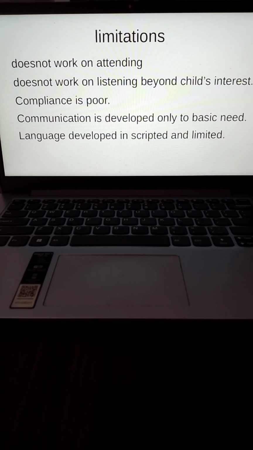Similarly, the language that is developed, especially when you teach in a structured, scripted way, is many a time scripted. Basically, the child understands in that scenario, with that storybook, with that pretend play, what he or she is supposed to say. But once you move out of that place, they're not able to do it. Say, for example, if a story is created and there is a doll sitting in the car and riding, and you ask where is the doll sitting, the child can say the doll is sitting in the car.